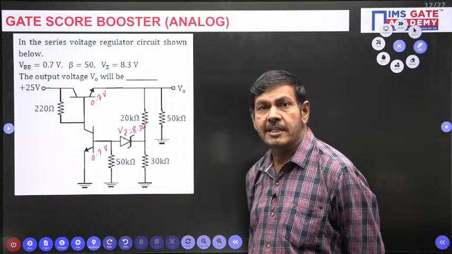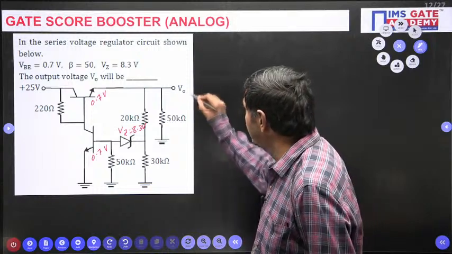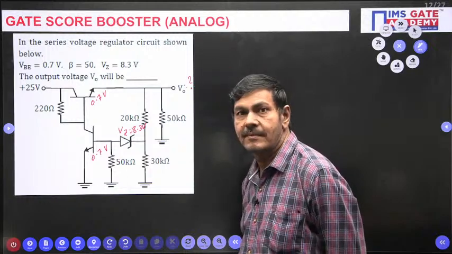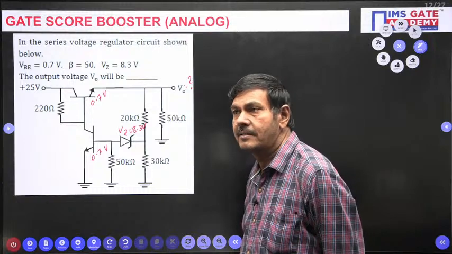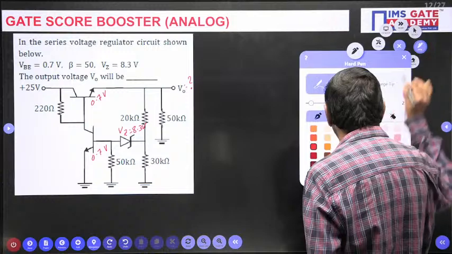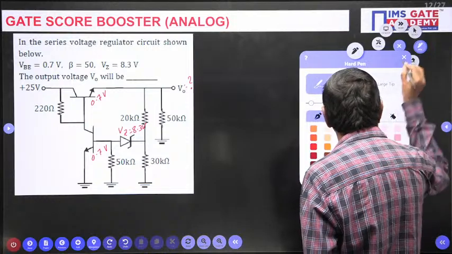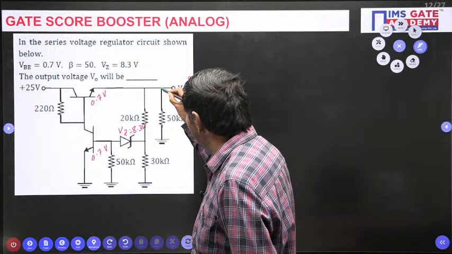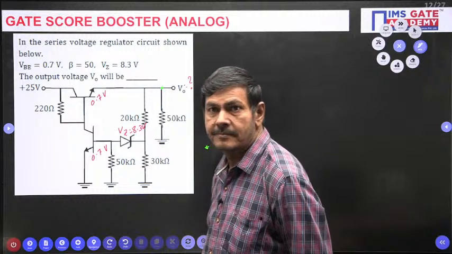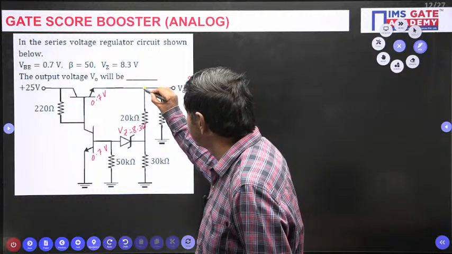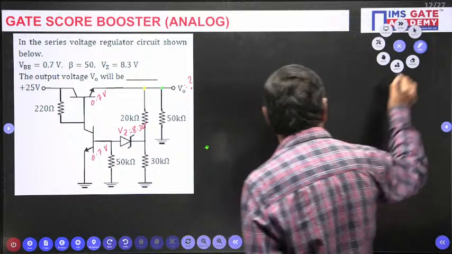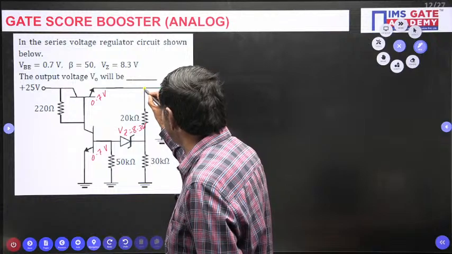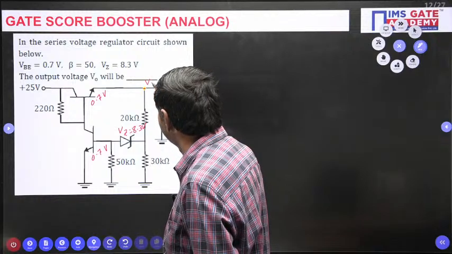The output voltage V0 will be, it is asking to find what this V0 is. V0 value required. How can we determine this V0? It's a very simple way. We can tackle this question. I will explain, please watch. If this voltage is V0, even this node voltage is also the same V0. It won't differ. This voltage is also the same V0 I can say. This is the V0 value.